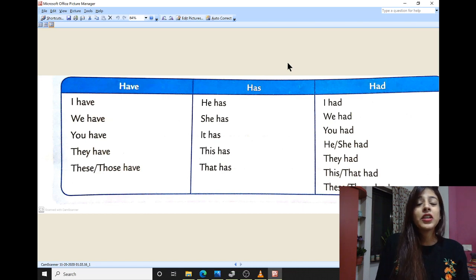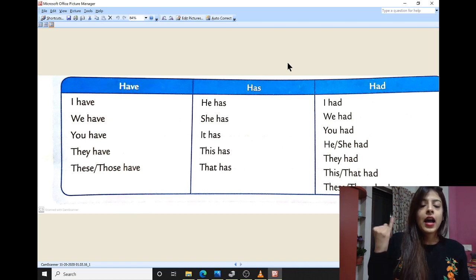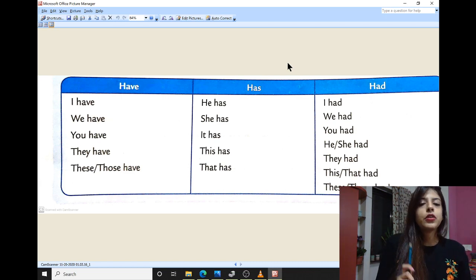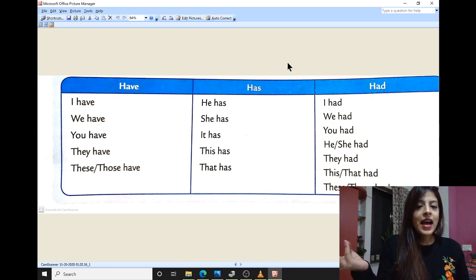But what are the exceptions? I and you are the two nouns where have will be an exception. With has, mostly we will use it only with a singular noun, just he has, she has, it has, this has, that has.